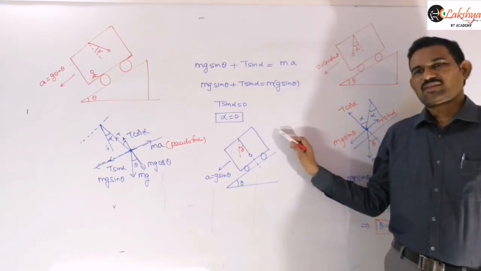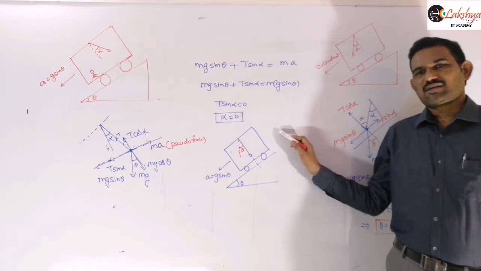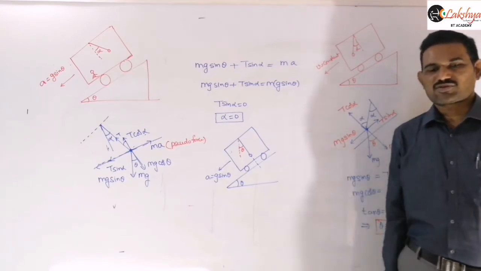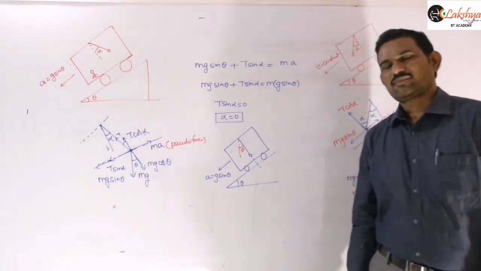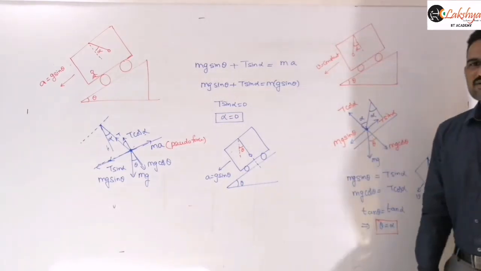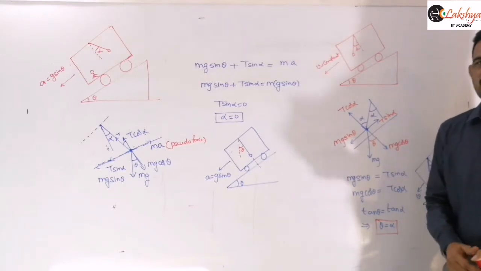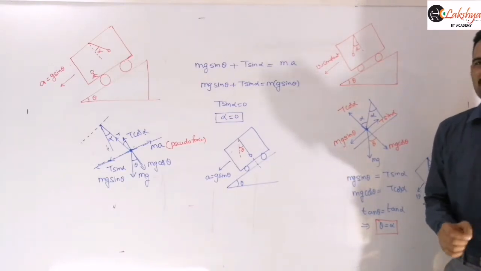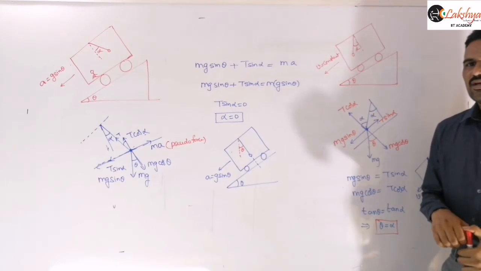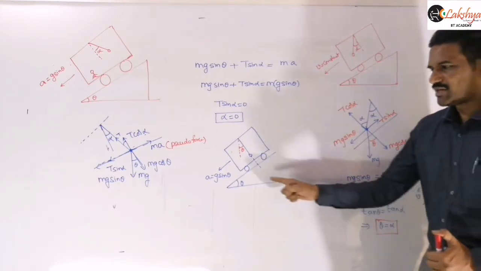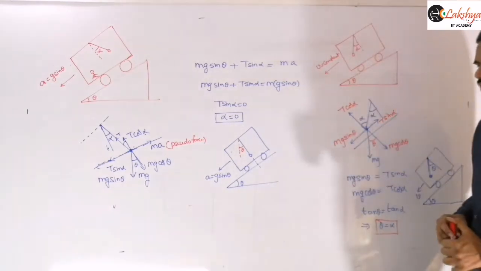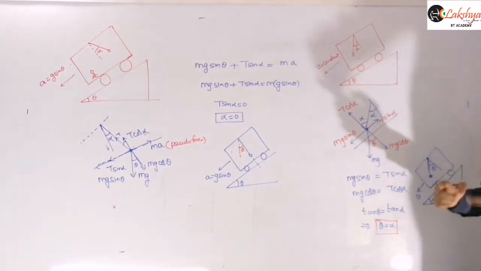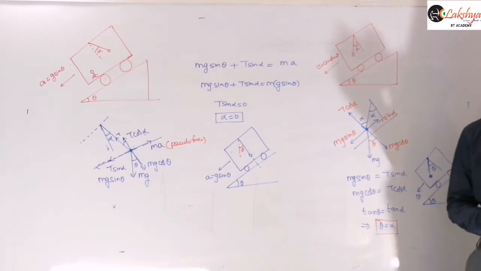That is, the string aligns perpendicular to the inclined plane. And so the angle made by the string with the vertical will be theta. Theta is the same as the angle of inclination here, right? So that is theta. And the next case is when it is moving with uniform velocity.